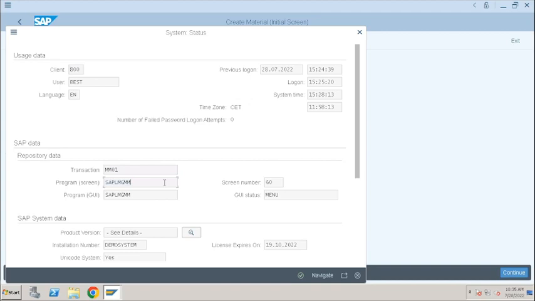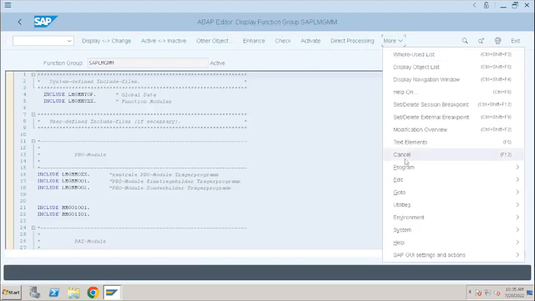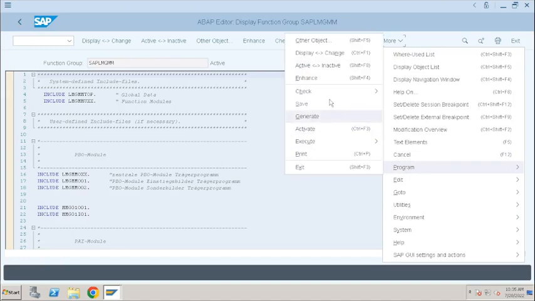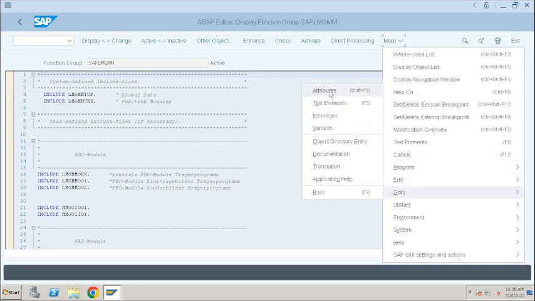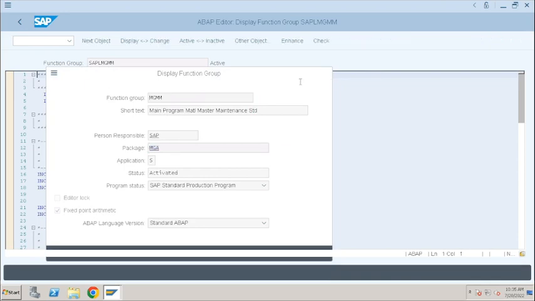So this is the program. Double click on the program. In program attributes, you can find the package assigned to that program. It is the same for all custom and standard programs. You can also find this in SE38, in the attributes section. So I know the package.